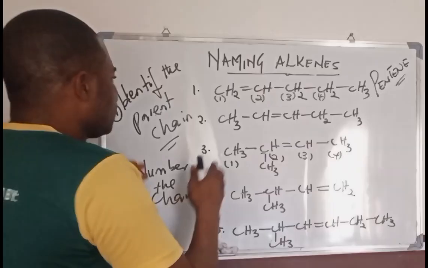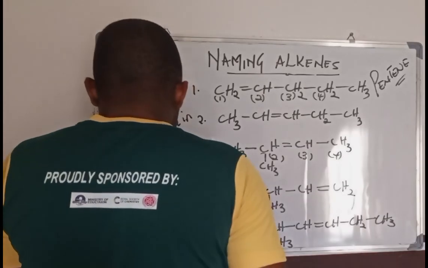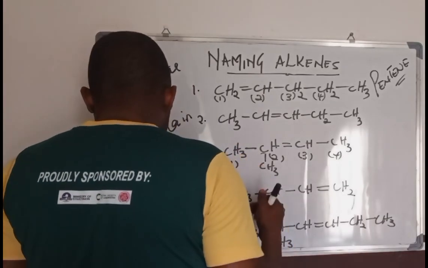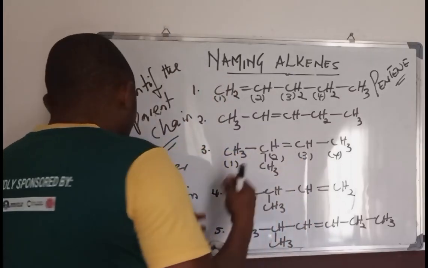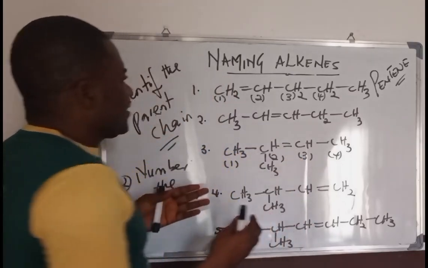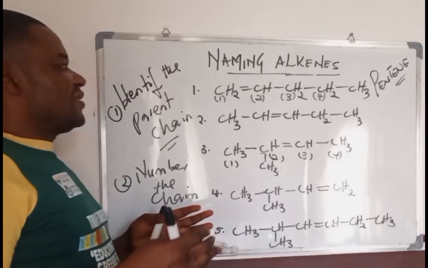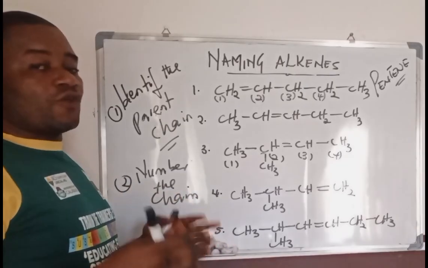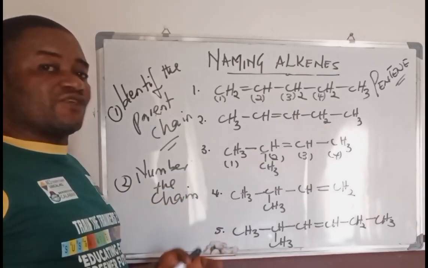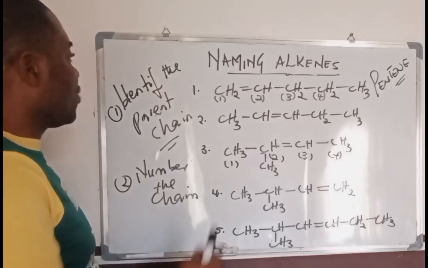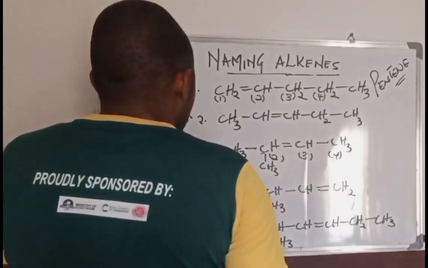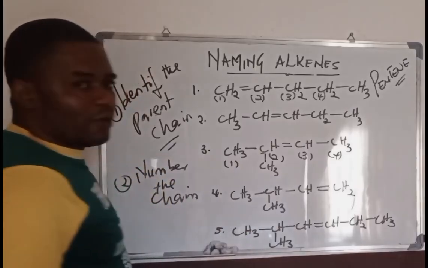Now, if you complete this numbering of the chain, then the next thing you need to do is indicate the position of the double bond, because the double bond is not in a particular place. As a compound varies, so double bonds vary as well. So you need to indicate the position of the double bond.